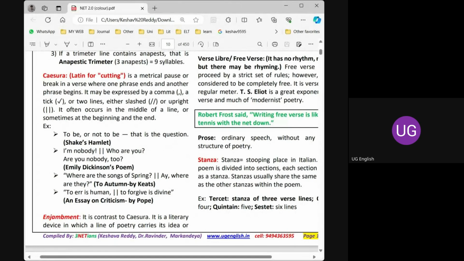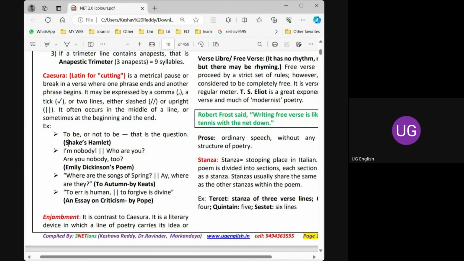I will give you one more example here. Where are the songs of spring? This is a famous line by John Keats, in the Ode to Autumn. Where are the songs of spring? Ay, where are they? Or, to err is human, to forgive is divine.